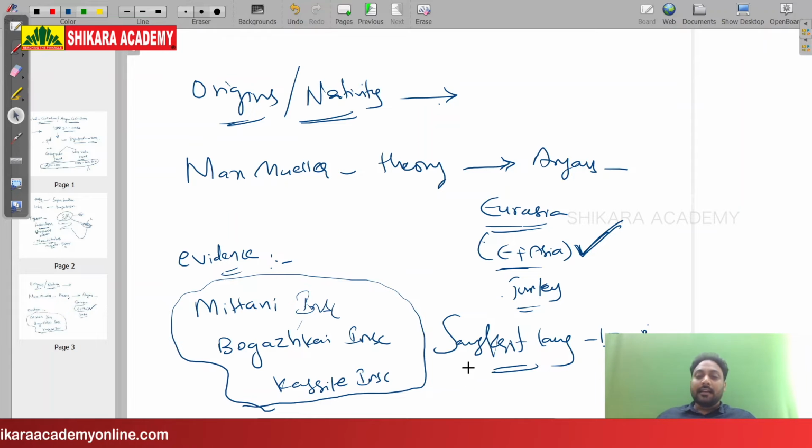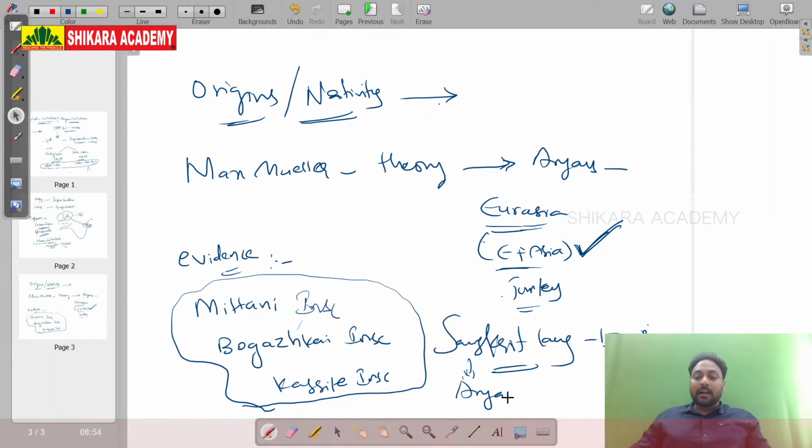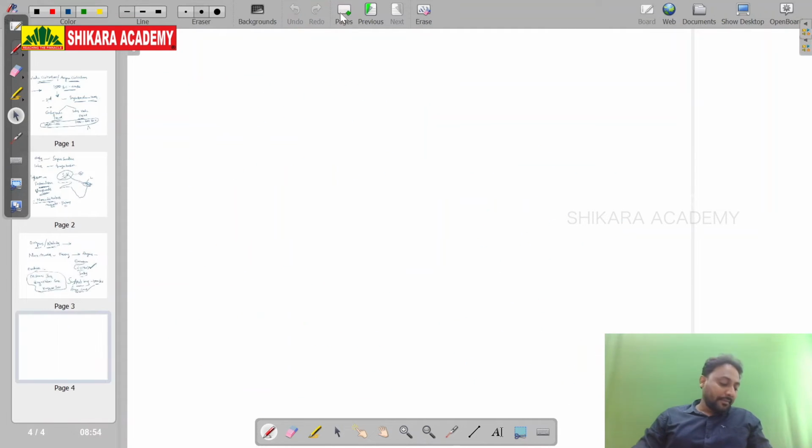Okay, and the language Sanskrit is developed from the Arya language. Arya is the root language. The word Arya means a tribe, and Arya also means language. It's a root language for all the languages. It's said by Max Muller.